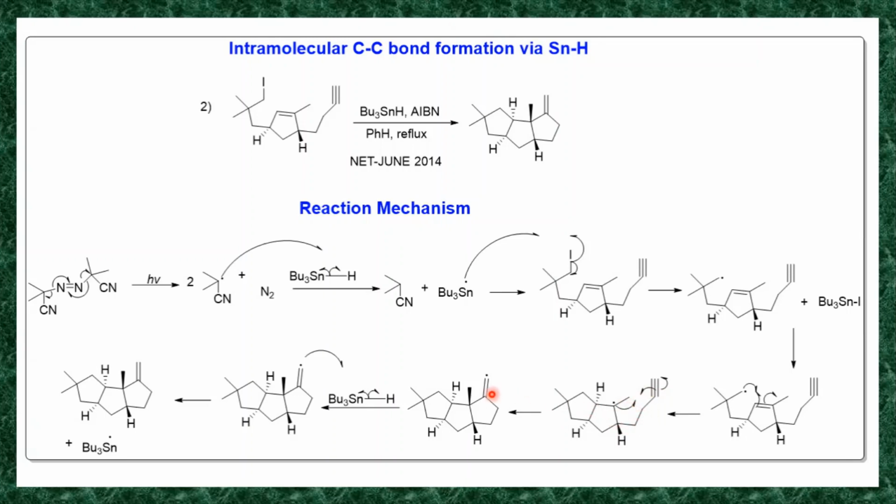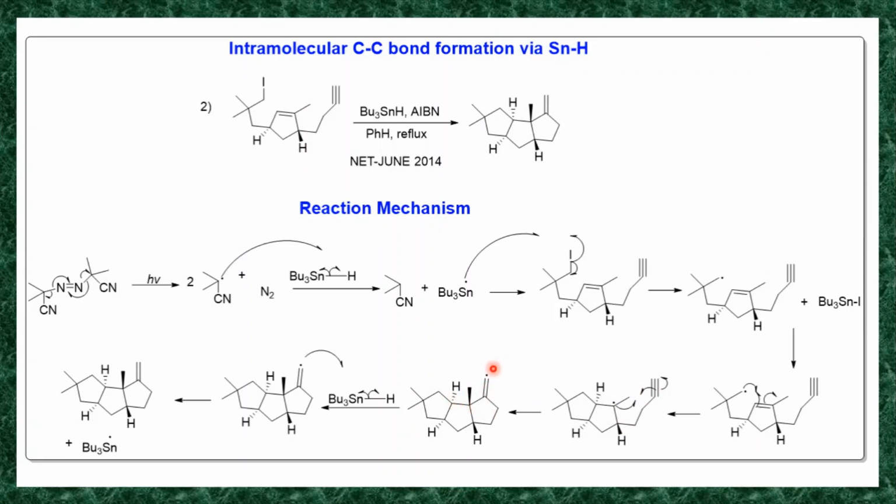That's why you are getting the 5-membered ring. But if it reacted with the other CH2 radical, 1 2 3 4 5 6, and there is a bond between them, it would form a 7-member-like transition state, which is less stable. So here it forms a 6-member-like transition state, which is more stable, and that is why you are getting this product.